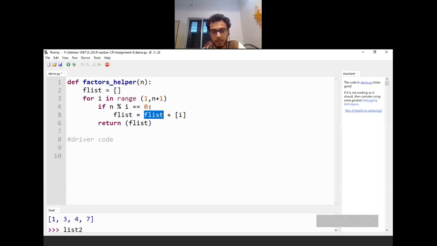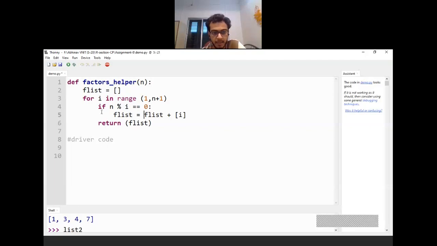So it will start from 1. 1 will of course divide any number, so the first element will be 1. Then, let's say 2 also divides n, then the next element concatenated to your F list is 2. So at this step your list will be 1 comma 2. Then let's say the next iteration is 3. If 3 also divides n completely, the current F list will be concatenated with the number 3. So at this point my new list will have elements 1 comma 2 comma 3.